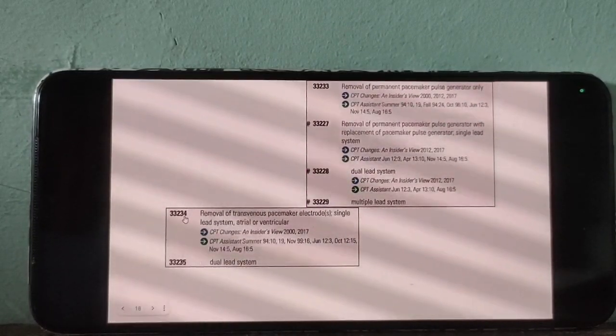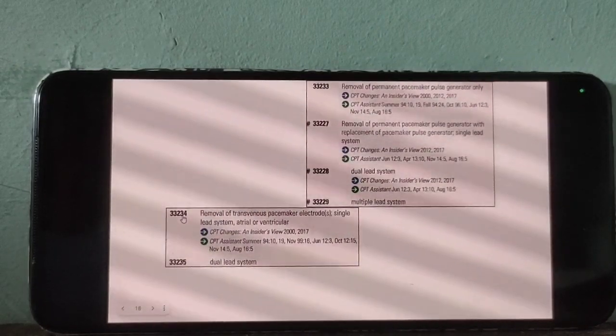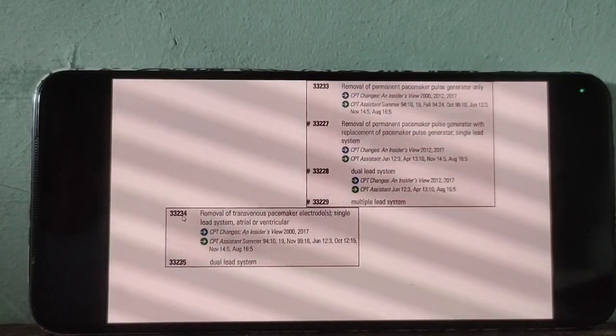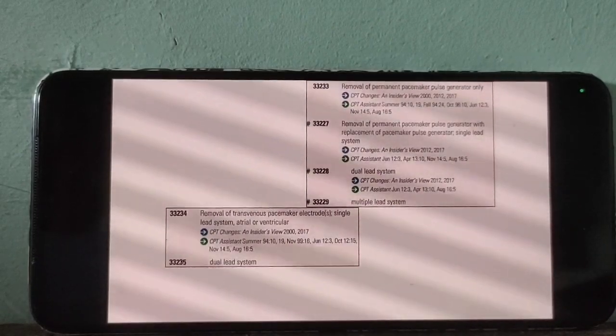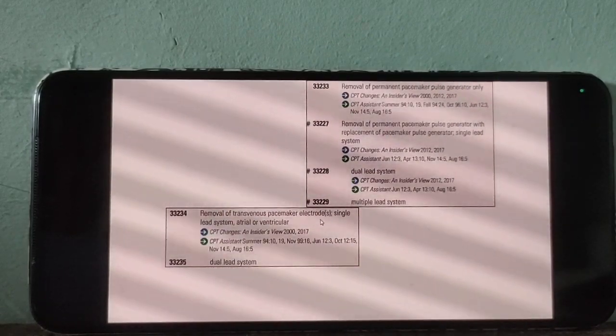Then check the code description of 33234. Removal of transvenous pacemaker electrode.